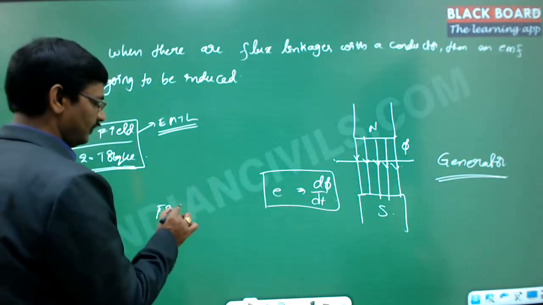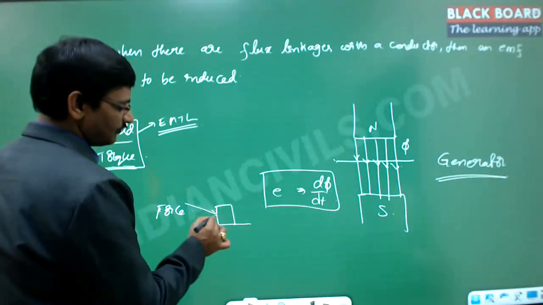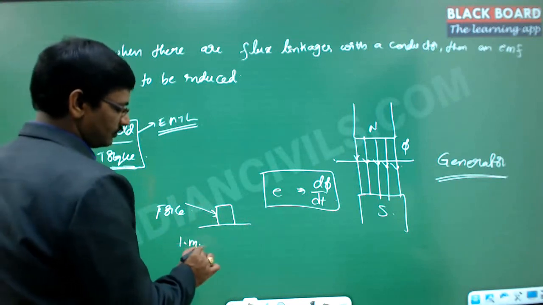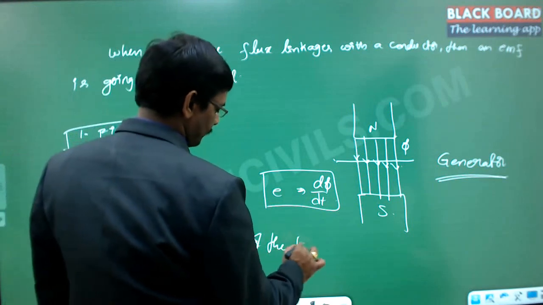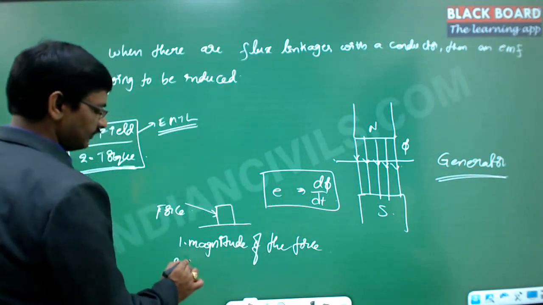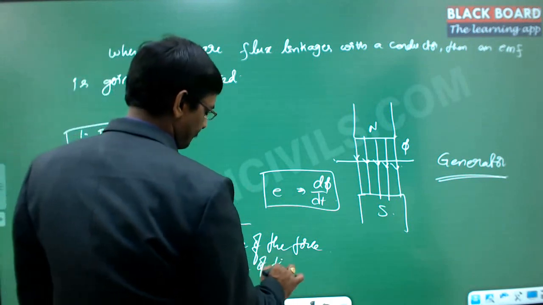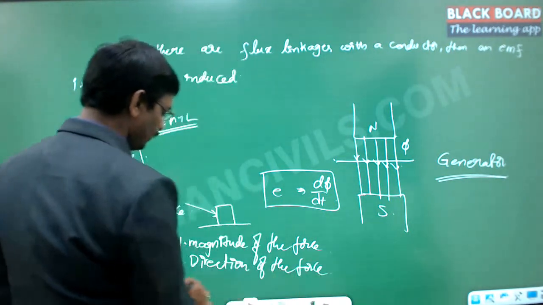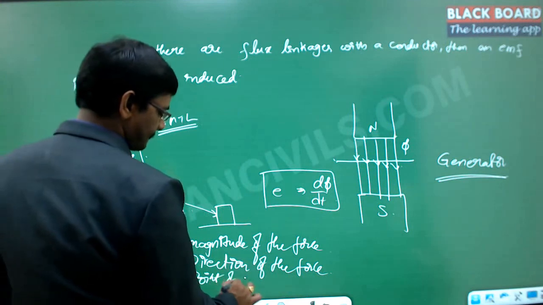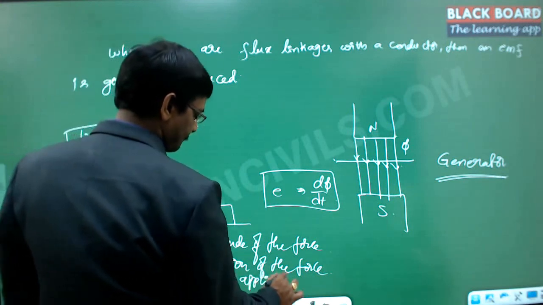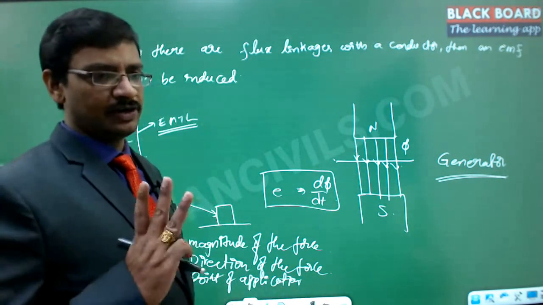If a force is operated on any particular block, it comes with three characteristics: one is the magnitude of the force, the second one is the direction of the force, and the third one is the point of application of the force. So these are the three important characteristics of any particular force.